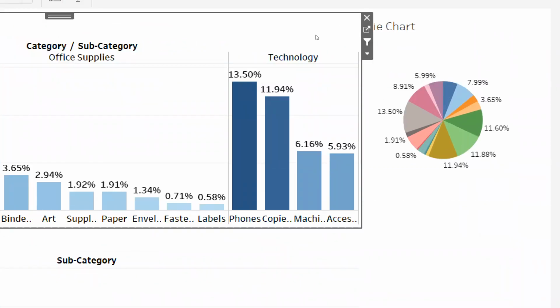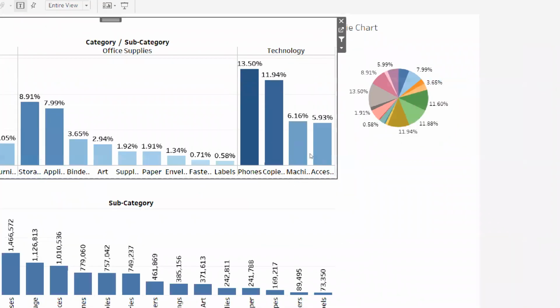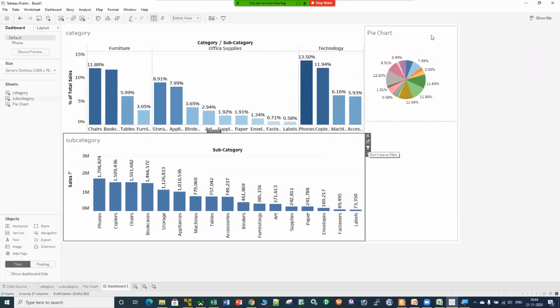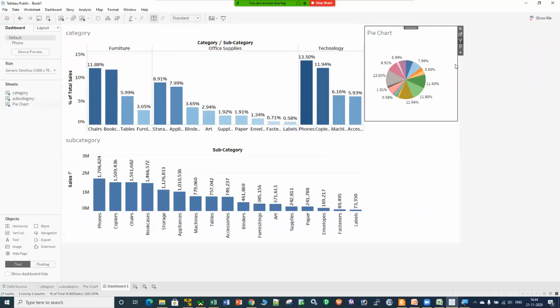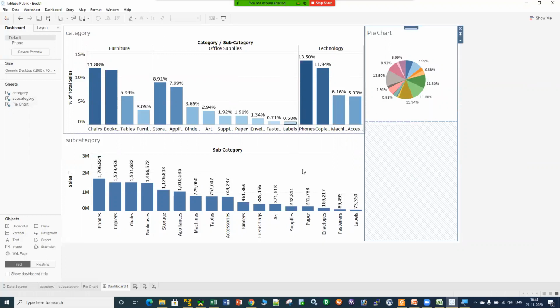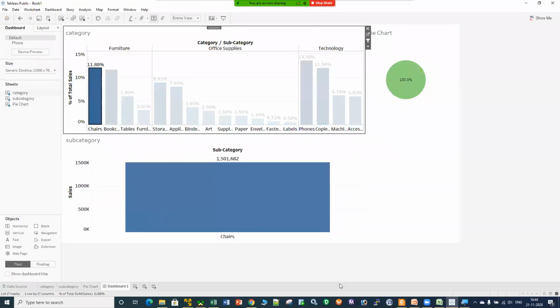Just click onto that filter button, go to the sheet, click onto this filter button, go to this sheet and click onto this filter button. Now all the three sheets, they are friends now. They can talk to each other. So if I click over here, it is giving me data for the furniture, right?